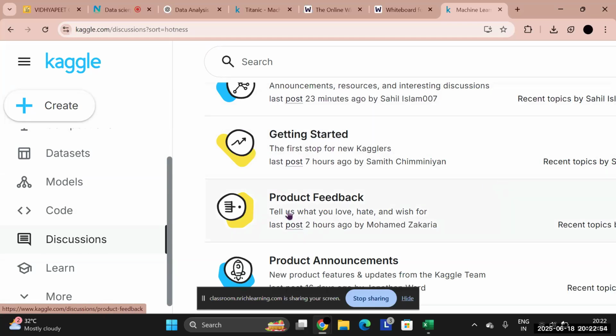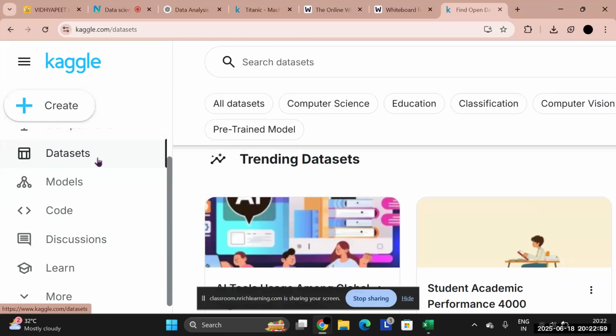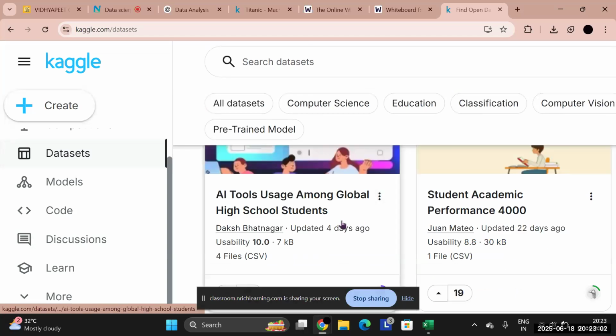Anyways, now here the more important thing we want, you can see data sets, right? So what is a data set here? A data set is the data we will be needing for pandas. Right now we are understanding pandas, and for understanding pandas we will need to practice it. What pandas basically does is three important things. First is data manipulation, second is data analysis, and third is data cleaning. So these three things we will be practicing on different data sets. Understood what is a data set and what we will be trying to do with pandas? Understood our main goal?